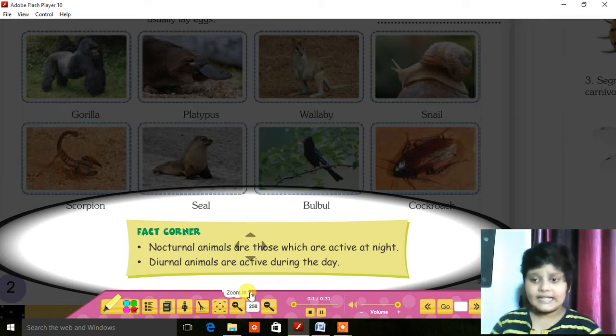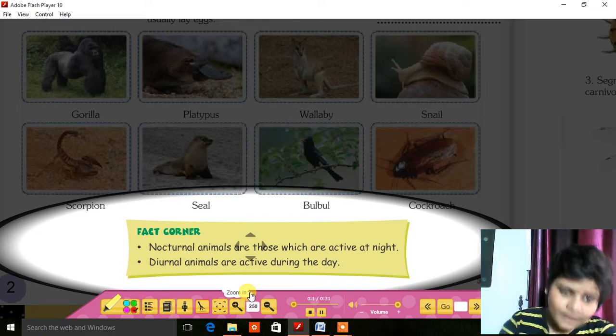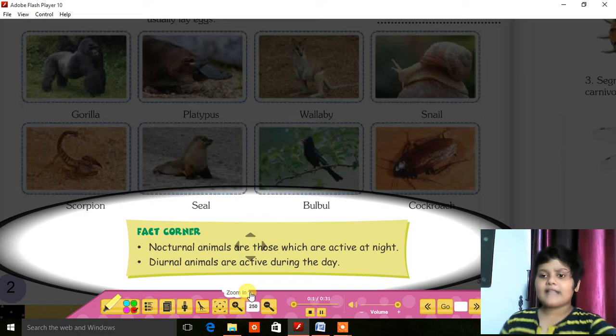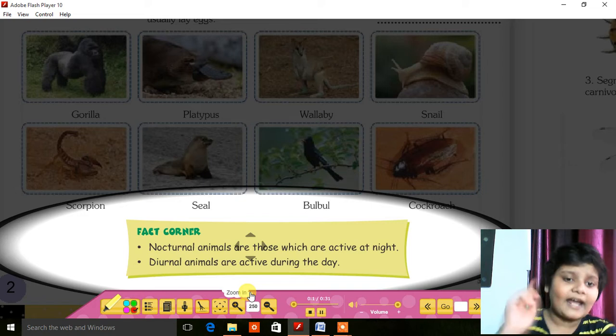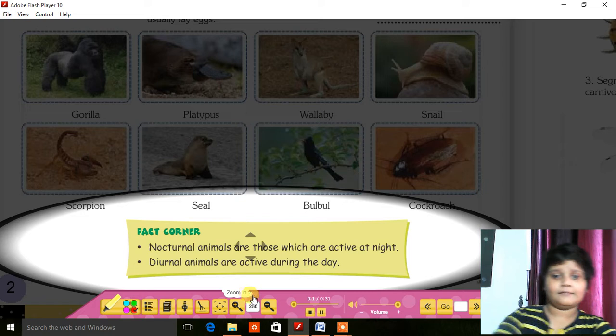It can see at night, but it cannot see in the morning. Diurnal animals are active during the day, such as cat, dog, tiger, lion. They sleep at night and work in the morning. And nocturnal animals sleep in the day and work at night.